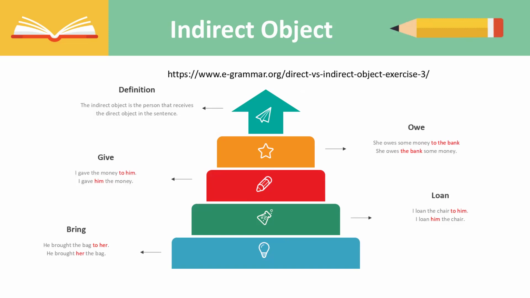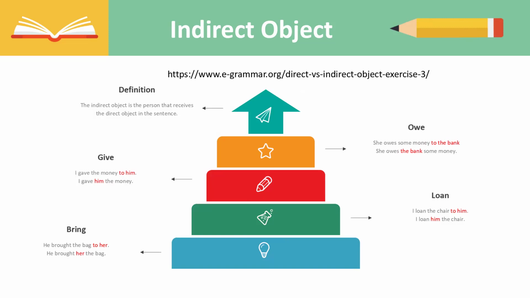What does this mean? Let's use the verb to give. I gave the money to him. I is the subject, gave is the verb, the money is the direct object, to him is the indirect object.